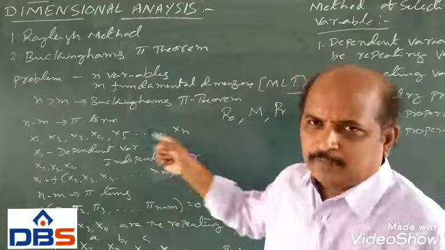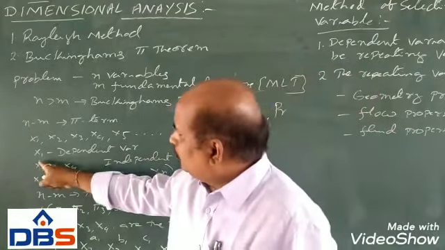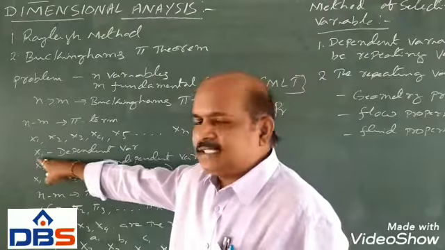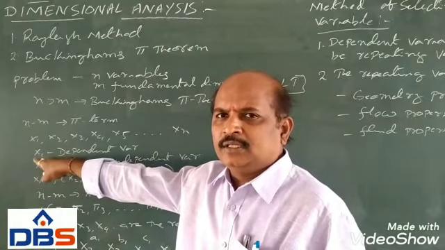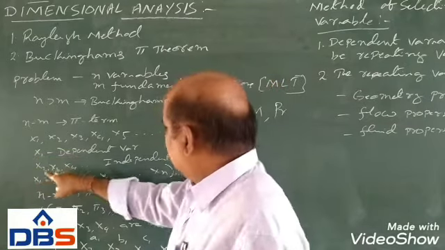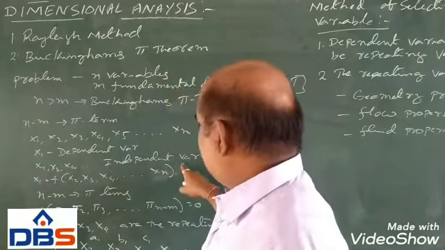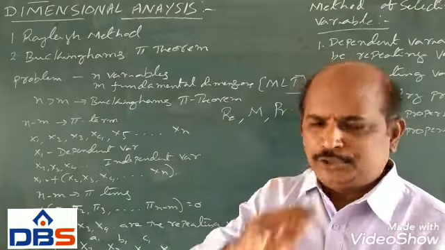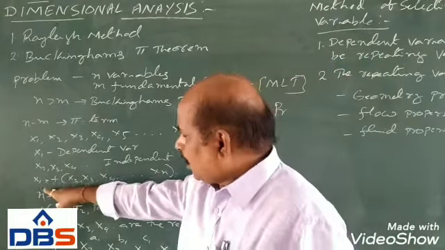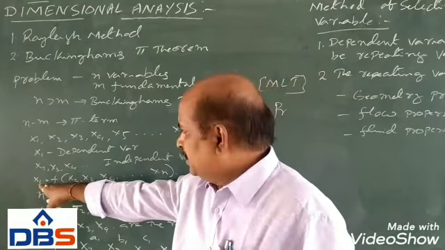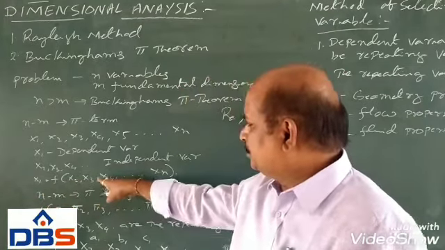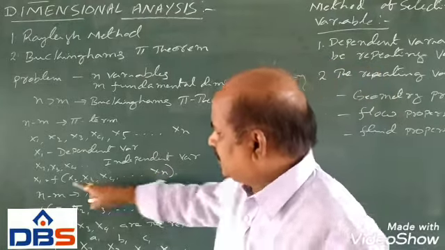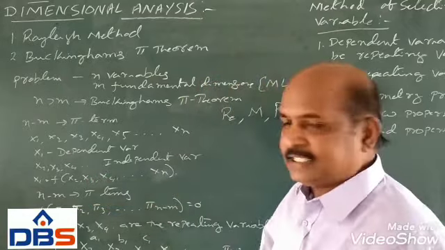Among these, we take x1 as the dependent variable, and the remaining x2 up to xn are the independent variables. Then we can express it as: x1 is a function of x2, x3, x4 up to xn.